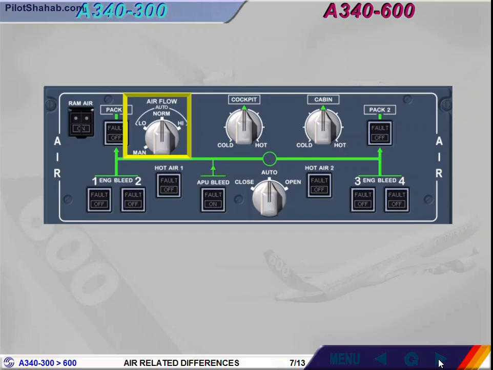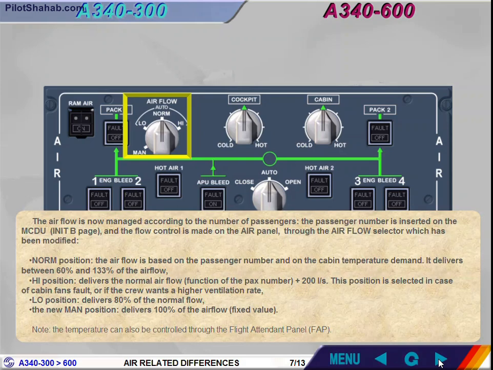Low position delivers 80% of the normal flow. The new manual position delivers 100% of the airflow, fixed value. Note, the temperature can also be controlled through the Flight Attendant Panel, FAP.